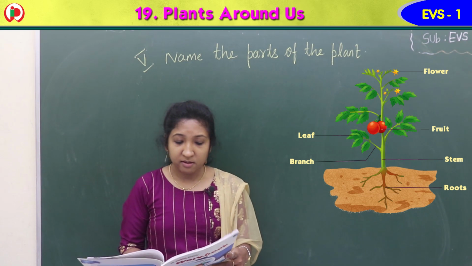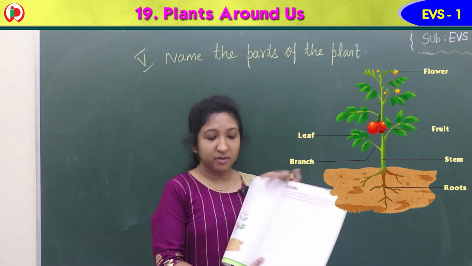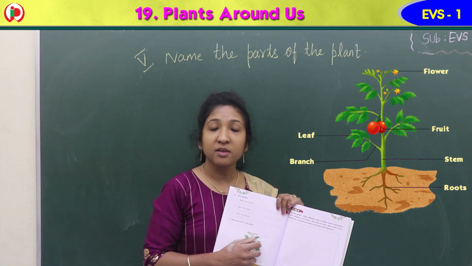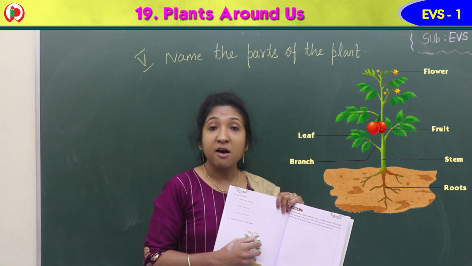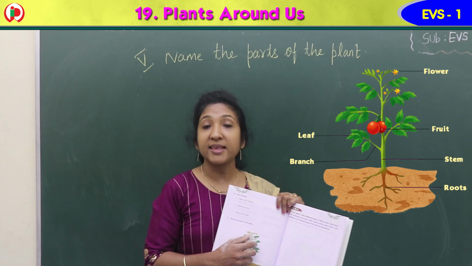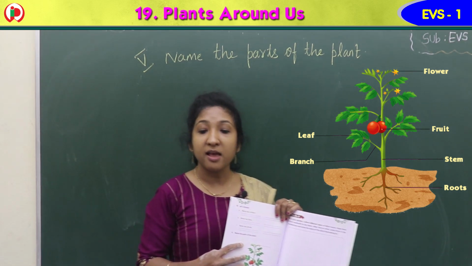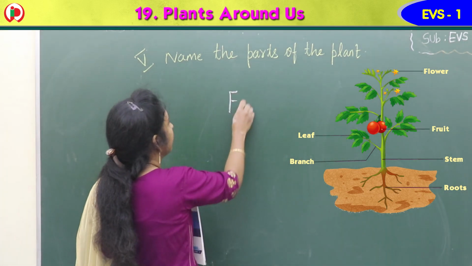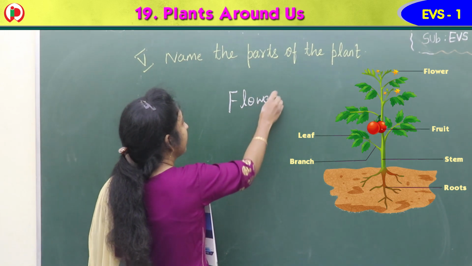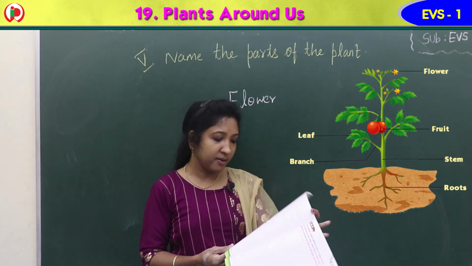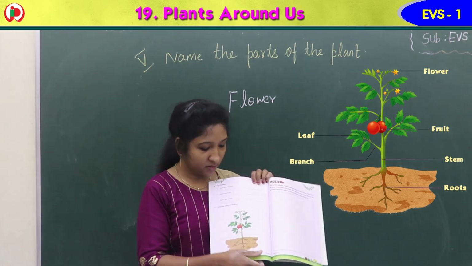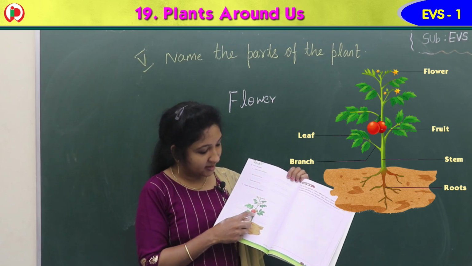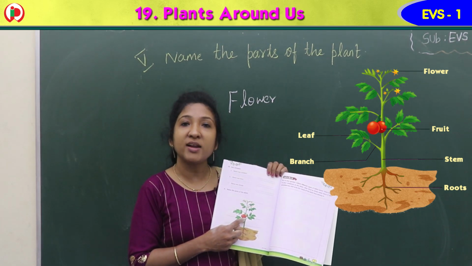Yes, come on. First one, the top, there is a yellow color star like. What is that? Yes, it is a flower. So you can write flower there, okay? Then straight down here. What is this red color one?